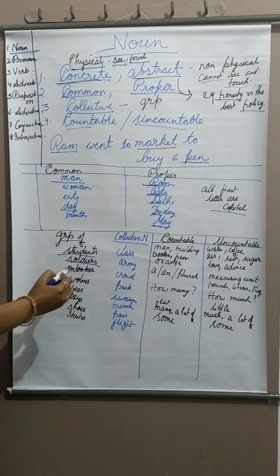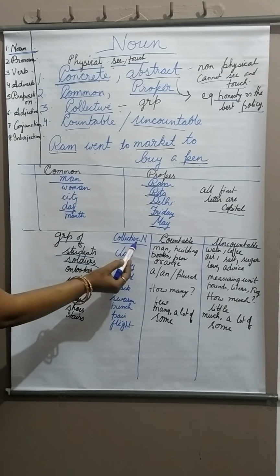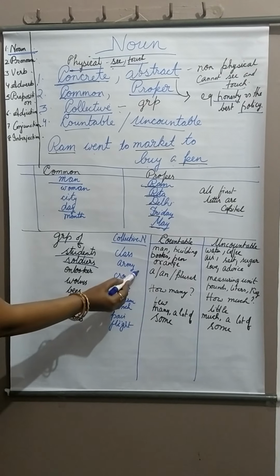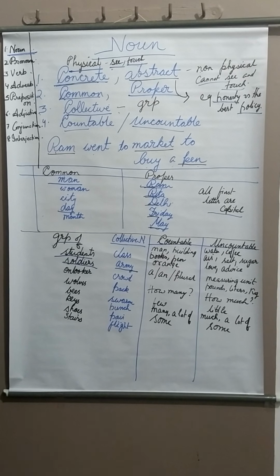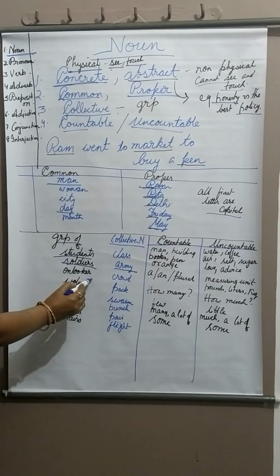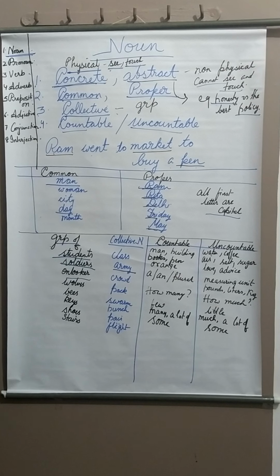Again, a group of soldiers. What is the collective name or particular group name? It is known as army. Again, onlooker. Do you know what an onlooker is?